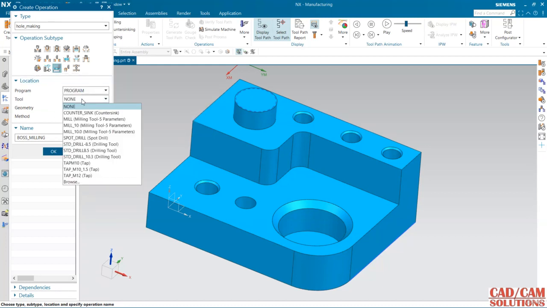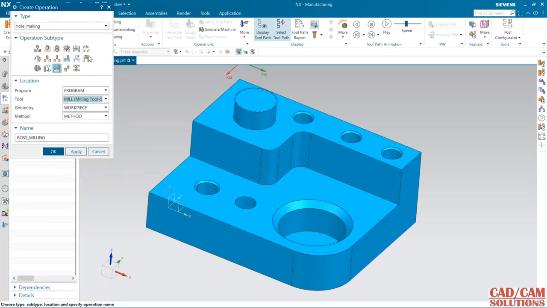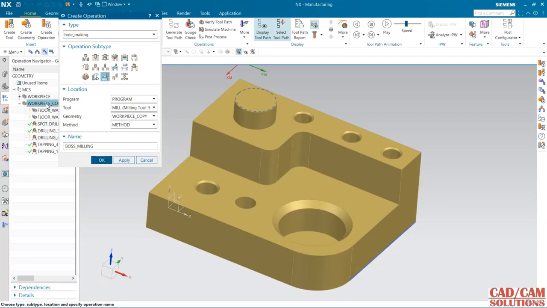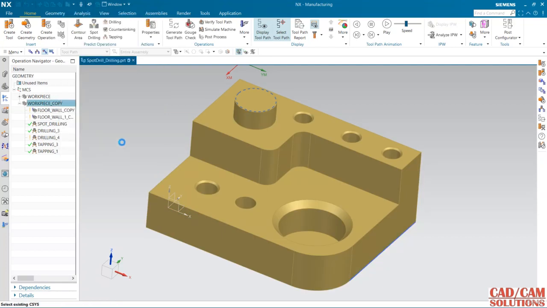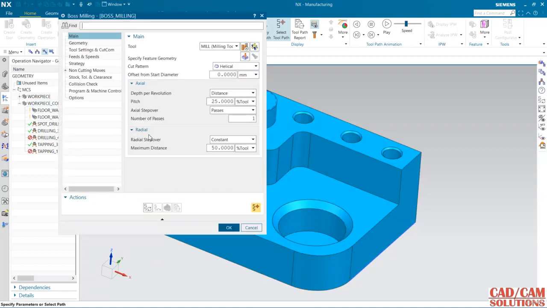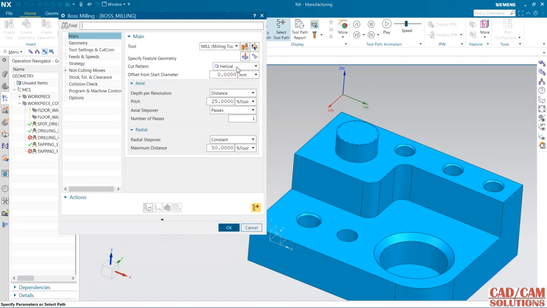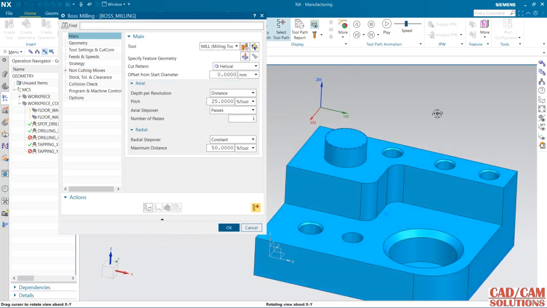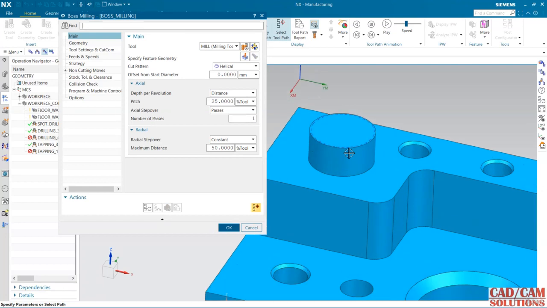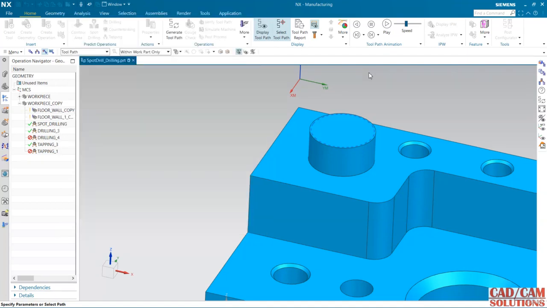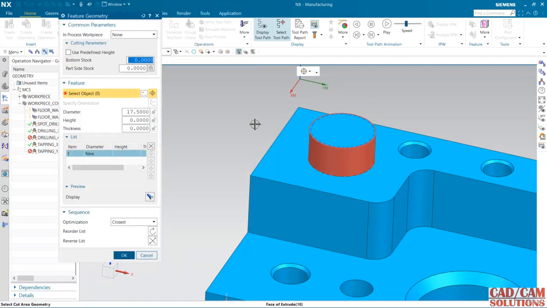The tool is the mill. The workpiece is my working geometry, and the method, keep this method. And see, by default here it is helical, so the cut is going to be in a helical pattern. First specify the feature geometry. This option is also based on the feature. So first I'm selecting a cylindrical boss. This is a cylindrical face.